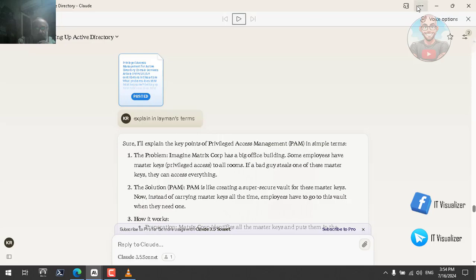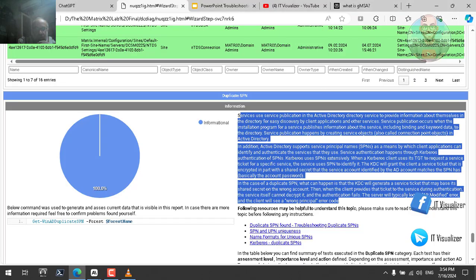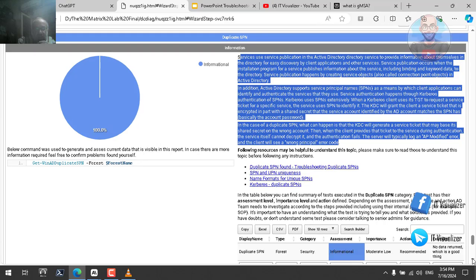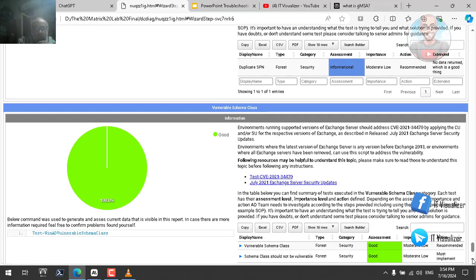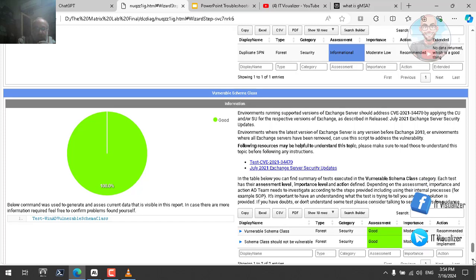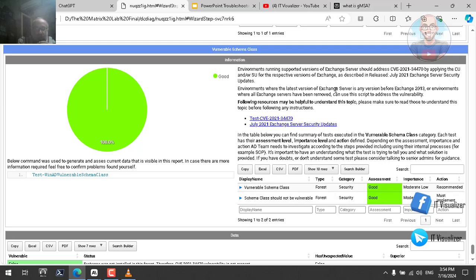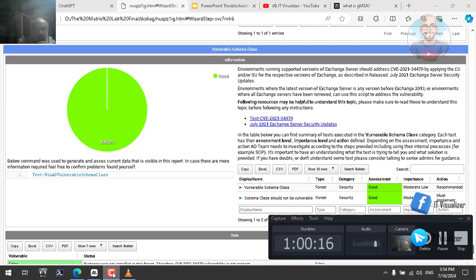So this is the answer of Claude, and as you can see, it is very detailed and very simple. And now we can go and see the last test, which is vulnerable schema class. This is related to Exchange. If we have an environment running a supported vendor Exchange server, we should address this vulnerability by applying the cumulative update. I don't have any Exchange in my environment, so I don't have it. So this is completely the tests.